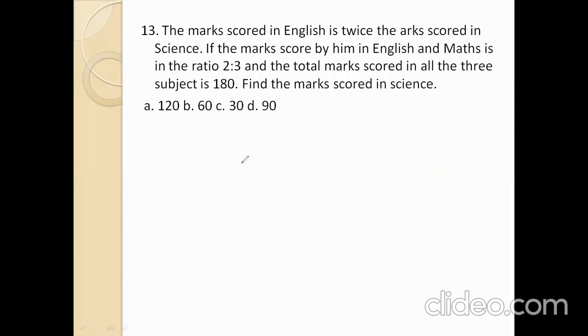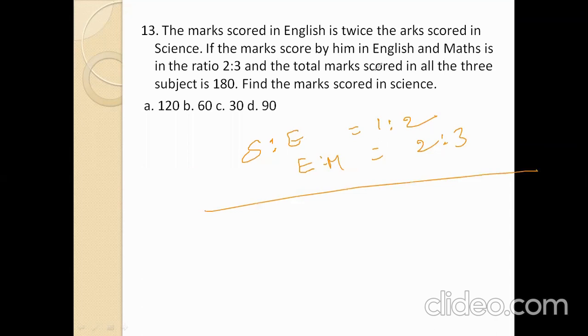Next, the score in English is twice the score in science. Science to English: science one part means English two parts. The score in English and math is in the ratio 2:3. English to math is 2:3. Now the total marks scored in all three subjects is 180. Now S to E to M. Here 2 is common, so this ratio is 1:2:3.